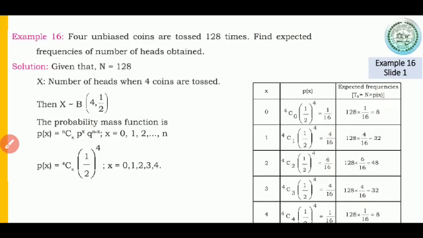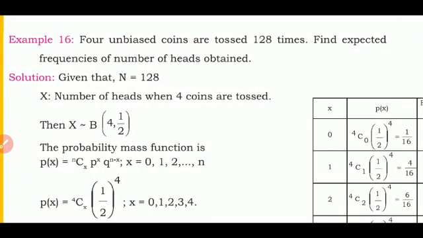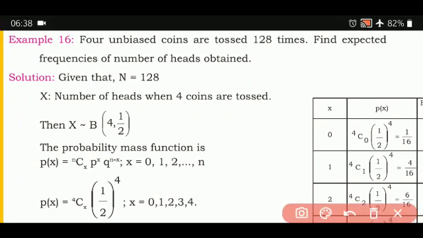Coming to this next example, 4 unbiased coins are tossed 128 times. Find the expected frequencies of the number of heads obtained. In this particular example, they have given only very little information. What information is there? How many coins? 4. And the word unbiased. Unbiased means fair. Remember, when the word unbiased comes, the value of p and q will always be the same. It is tossed how many times? 128 times. Find the expected frequencies of the number of heads obtained.